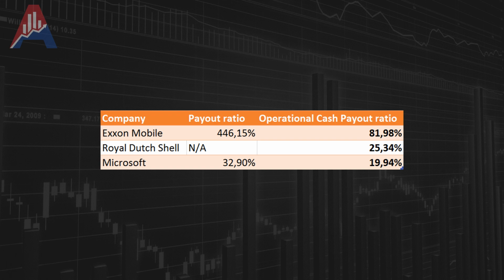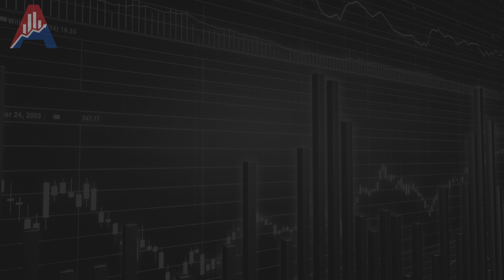And sure, there are several payout ratios, but for me, the operational cash flow, or actually the free cash flow payout ratio, is best. And I would advise any investor that is looking at dividends to see if they're safe to use the dividends divided by free cash flow to see whether or not the dividends are safe.